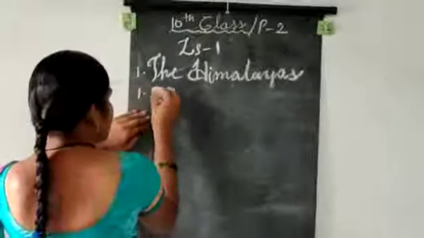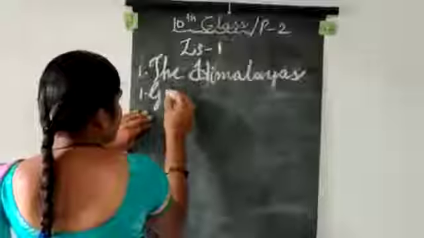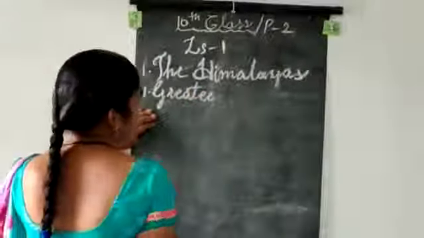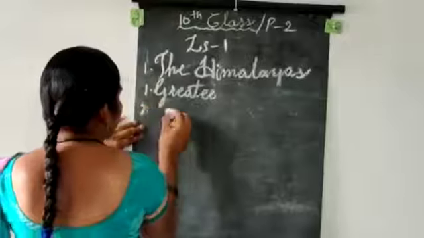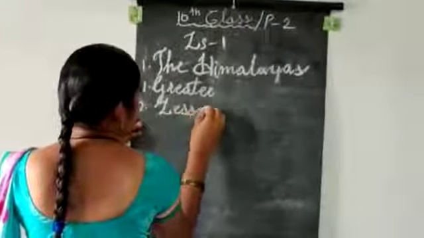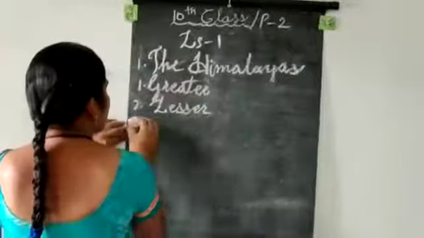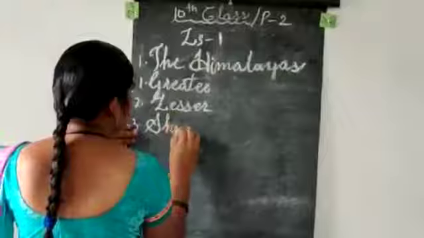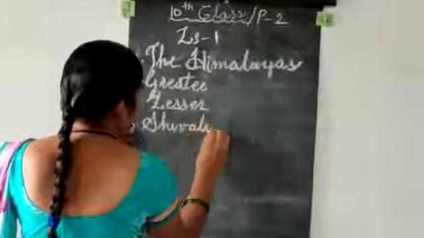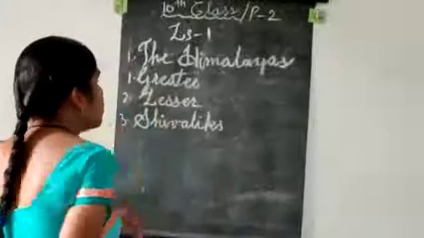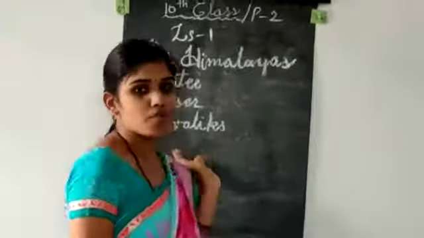Firstly, the Greater Himalayas. Next, the Lesser Himalayas. Thirdly, the Shivalik. So these are the three types of Himalayas.